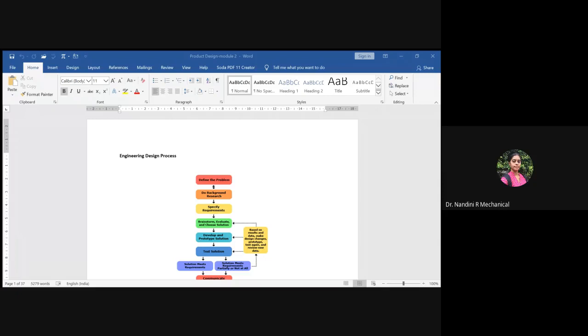So based on the culture of the country means based on the needs. Depending upon the culture, the needs of the customers will be there. Depending upon the needs, you will design a product. So even the country's culture plays a vital role. Even the geographical area, the location of the company, also plays a vital role. If you have a company in the US, the geographical location is different, the geographical needs will be different.